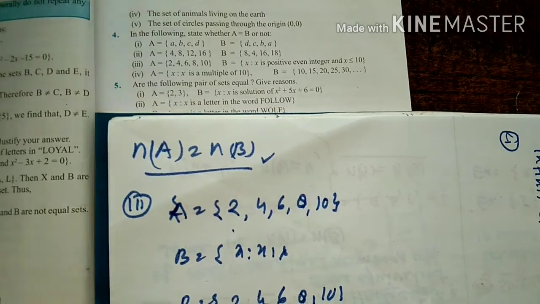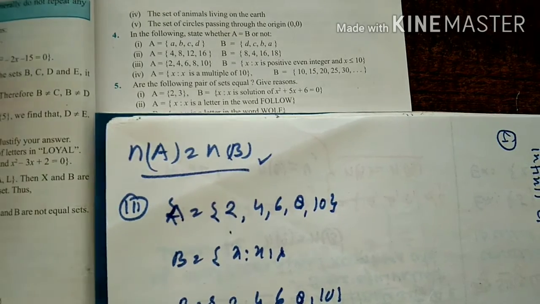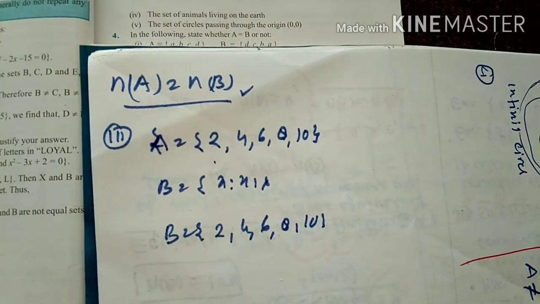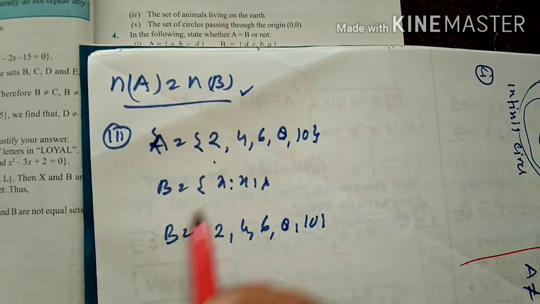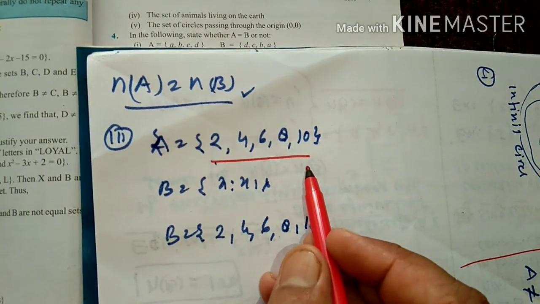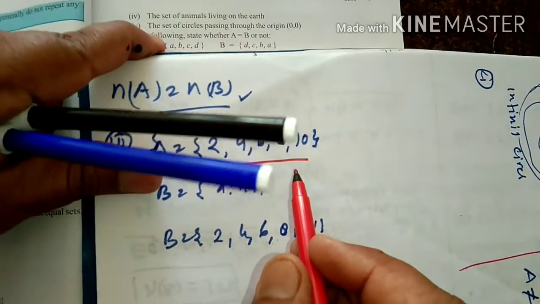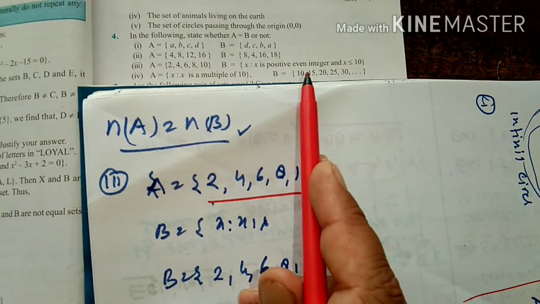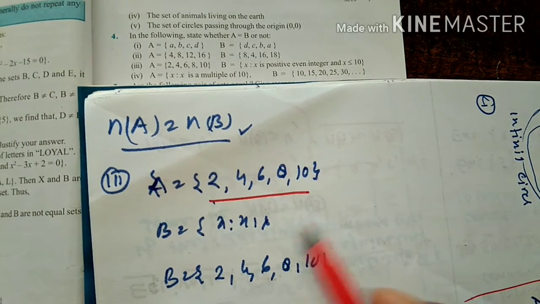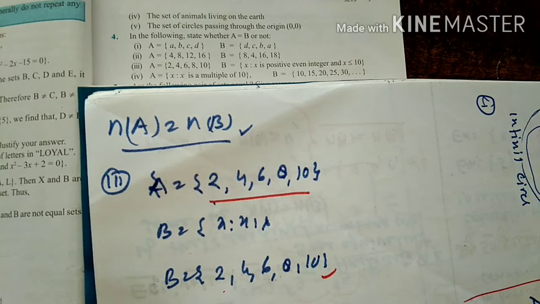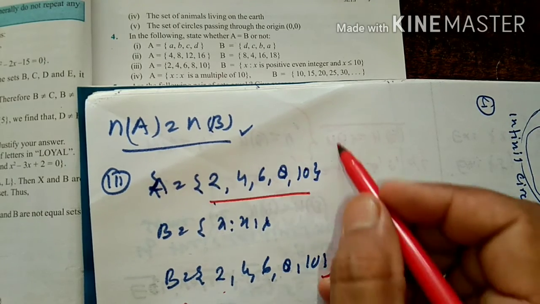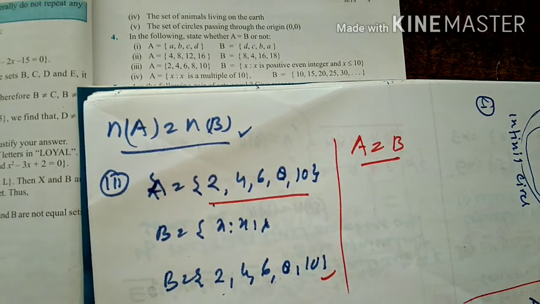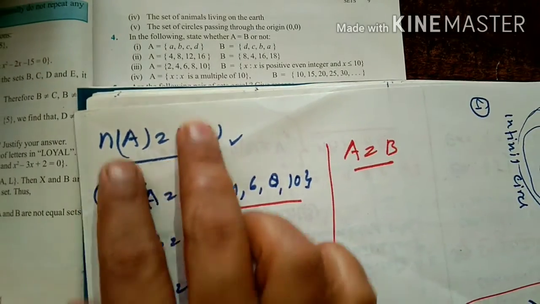Both are the same. Clear? So in the first set we have given elements 2, 4, 6, 8, 10. In the second we have given a statement, x is a positive even integer less than or equal to 10. So easily we can say A is equal to B.